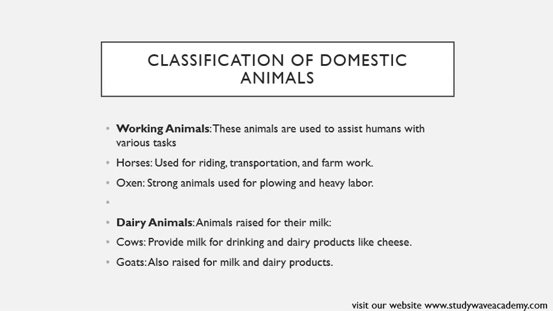So domestic animals can be classified based on their uses and characteristics. We have the farm animals, pets, working animals, and dairy animals. Okay? And under each, we have mentioned the different types of animals that are under them, right? Good.